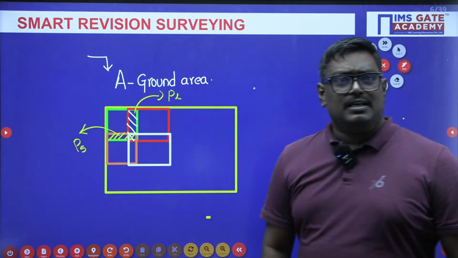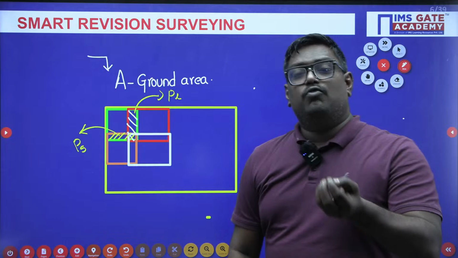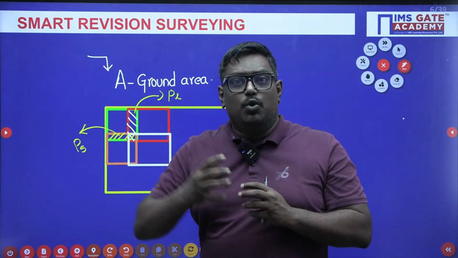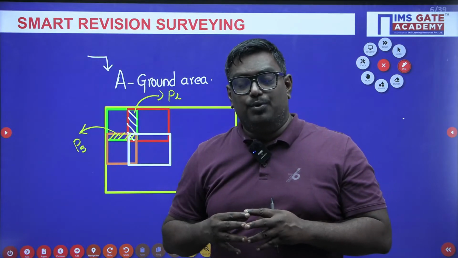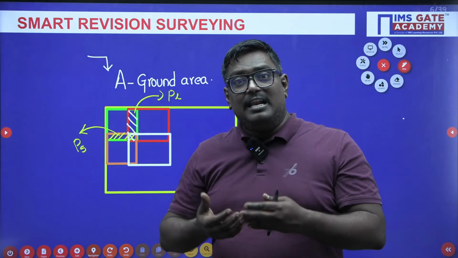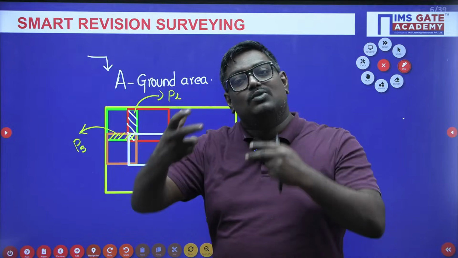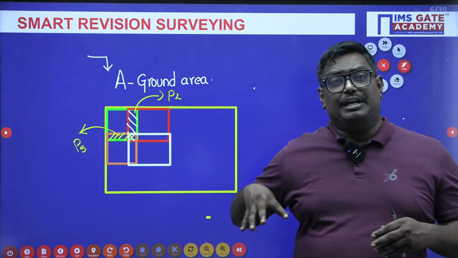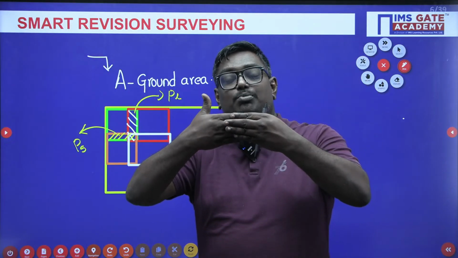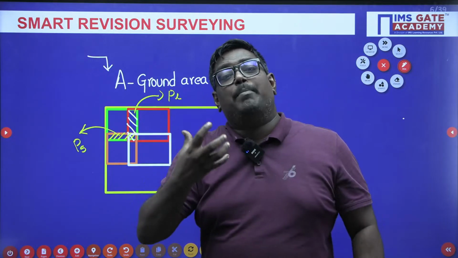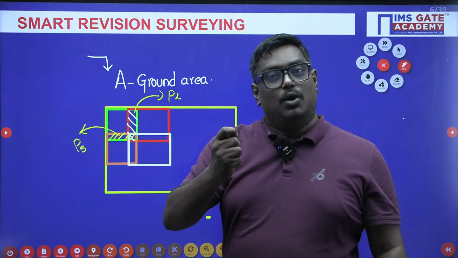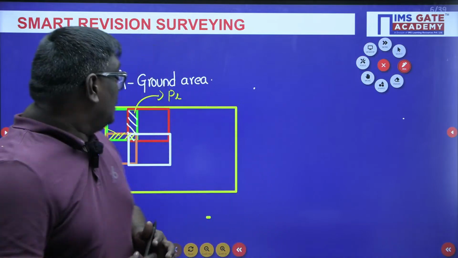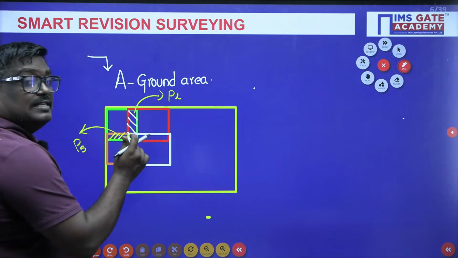So my dear students, see, there is a concept in photogrammetry. If you want to see a 3D vision, sir, see, if you are going to a movie and you want to view a 3D view, you should wear the spectacles. Similarly, people should have 2 eyes to perceive the depth. If you close one eye, you cannot see the 3D view. Similarly, in photogrammetry, to have a better picture, there should be overlap of 2 photos. The overlap of 2 photos we call as model. Okay, sir? What is overlap of 2 photos? The overlap of 2 photos is called the model. Now see, in this model region only you can see the 3D view.